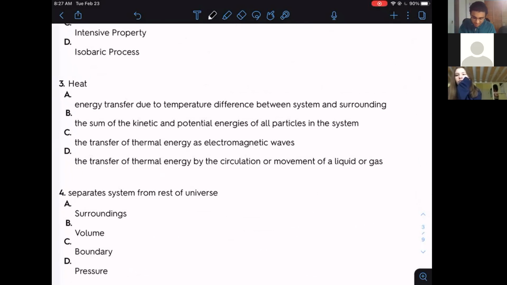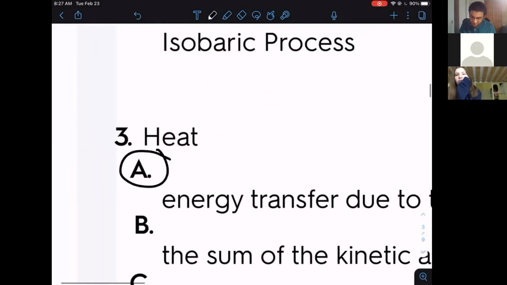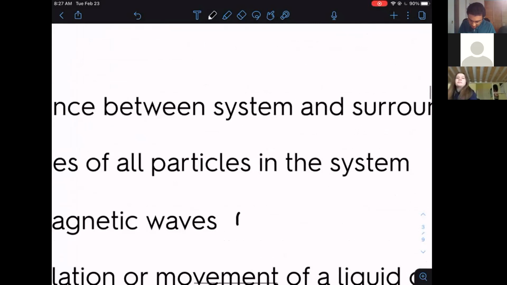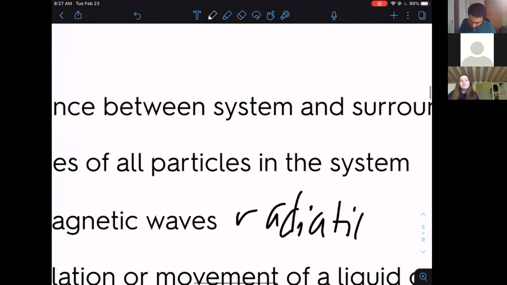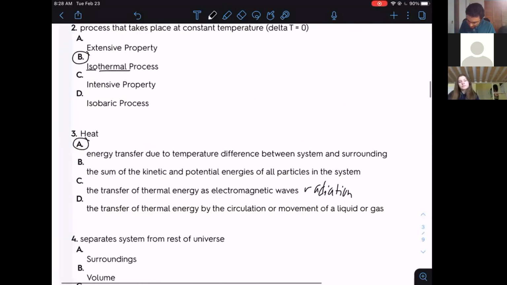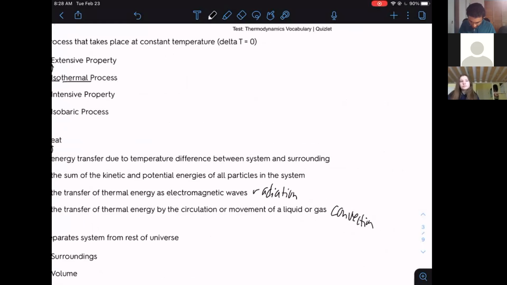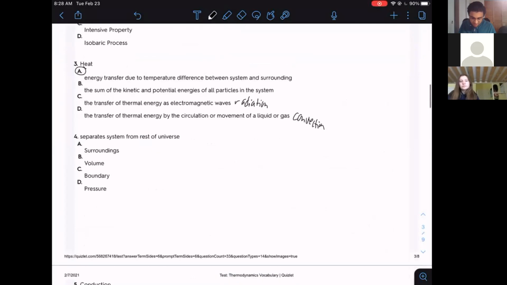All right, so heat, this one's A. Heat is the energy transferred due to temperature difference between the system and the surroundings in thermodynamics. C is radiation. This one is convection right here. And then the second one is just internal energy.